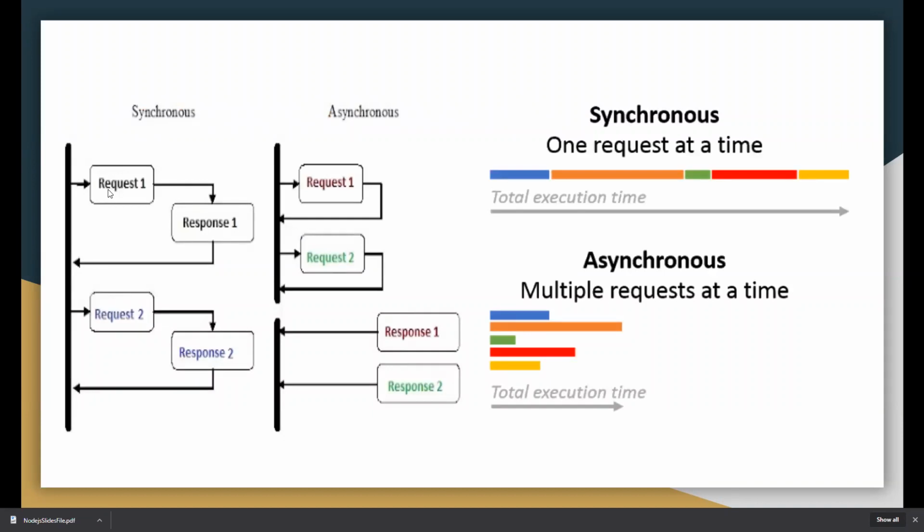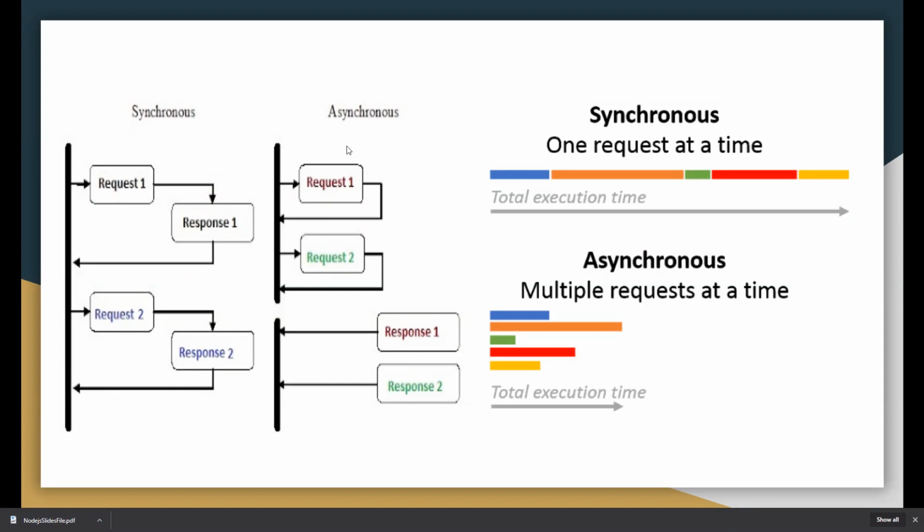A user is trying to send requests in synchronous and asynchronous programming. In synchronous, the user sends a request, it goes and is executed,